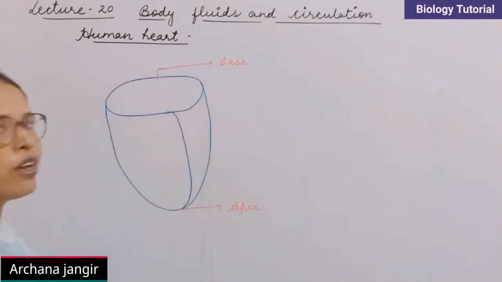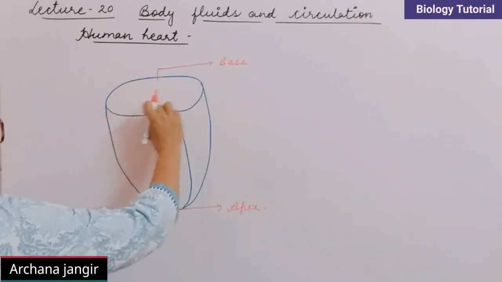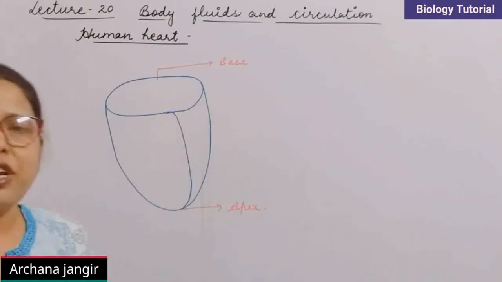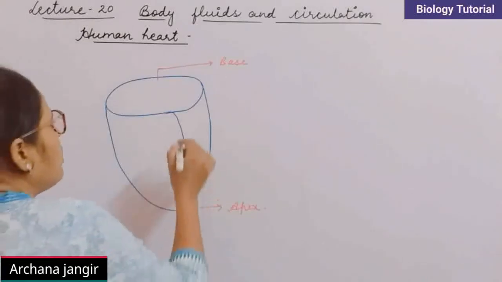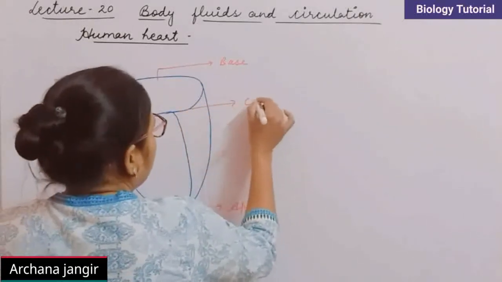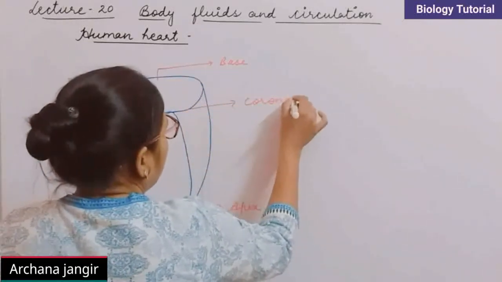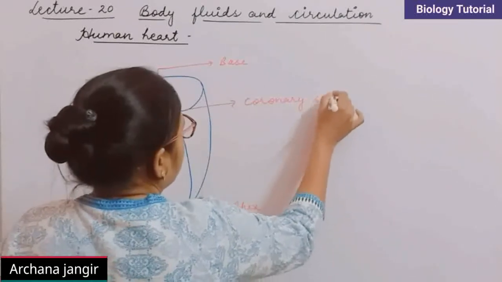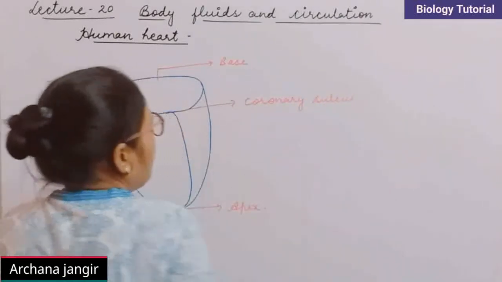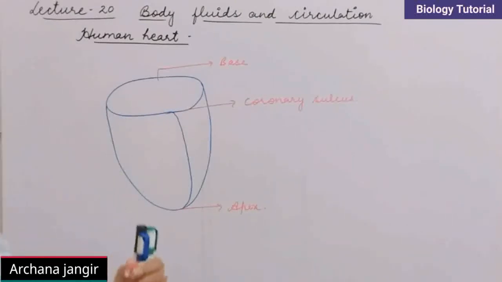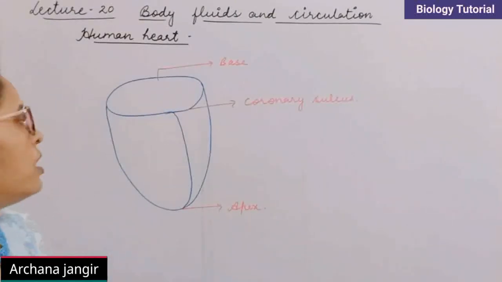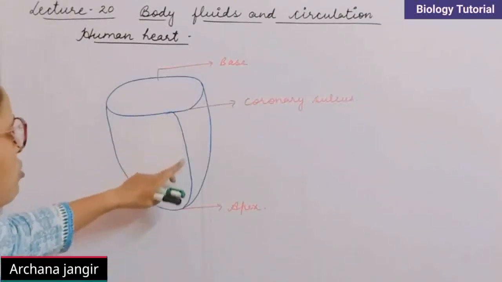Here both of the auricles are there and one depression is present here, and this depression is called the coronary sulcus. Sulcus means depression, and this depression separates the auricles from the ventricles. One more depression is also there.